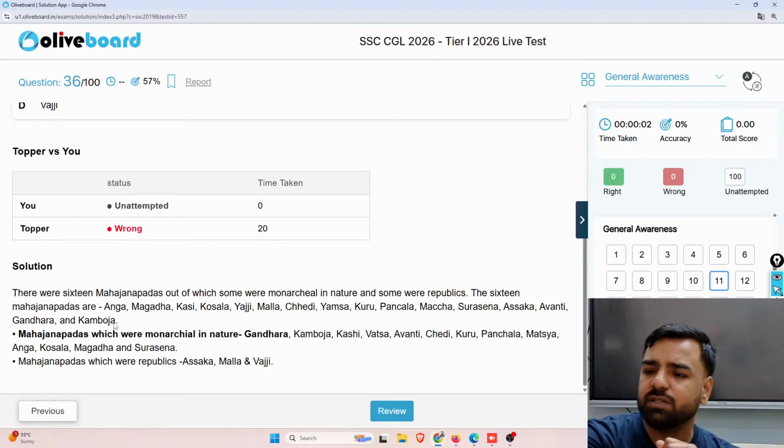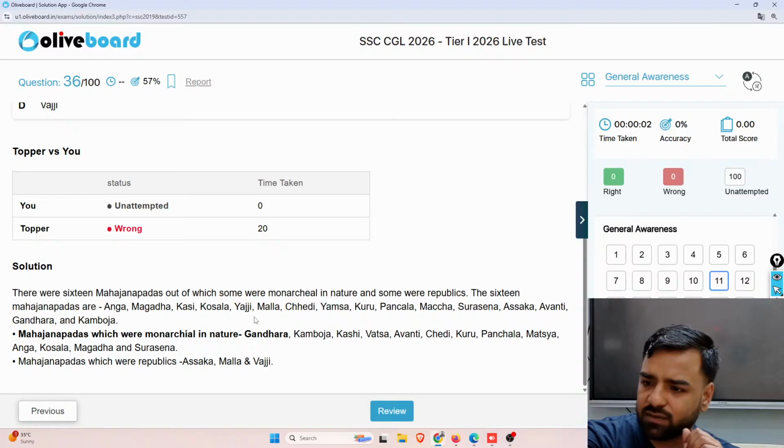The 16 Mahajanpadas were Ang, Magadh, Kashi, Kaushal, Vajji, Malla, Chedi, Vatsa, Kuru, Panchal, Matsya, Surasena, Asmaka, Avanti, Gandhar, and Kamboj. The Mahajanpadas which were monarchical in nature were Gandhar, Kamboj, Kashi, Vatsa, Avanti, Chedi, Kuru, Panchal, then Matsya, Ang, Kaushal, Magadh, and Surasena. But if someone asks you about the republics, they are Asak, Mal, and Vajji. You need to remember these names because these are directly asked.